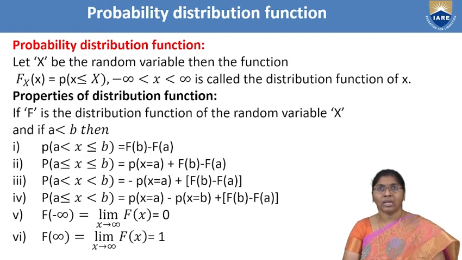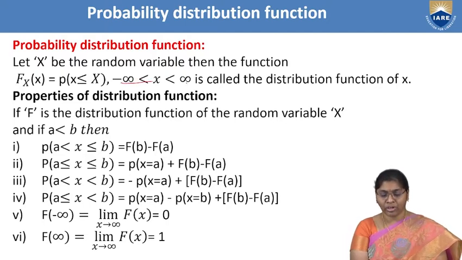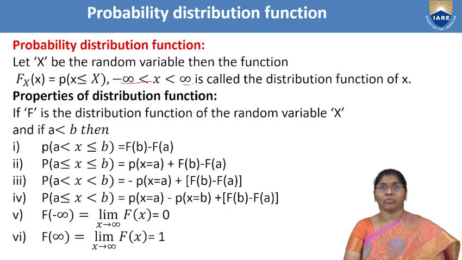Now the properties of the distribution function. If F is the distribution function of a random variable X, and if a is less than b, we can choose the boundary values, that is a and b, then the first point is P(a less than X less than or equal to b). Now the function of distribution is F(b) minus F(a). That is the first one.